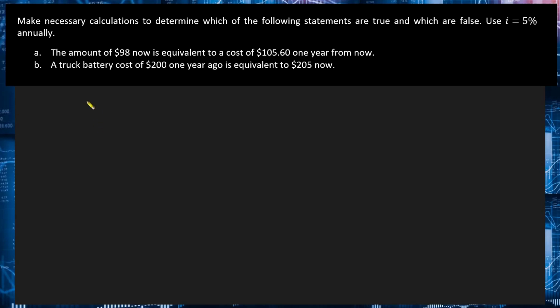So for the first situation, the total amount accrued will be equal to the initial amount of money. So yan yung $98 plus interest. After 1 year, yung interest will be equal to 0.05 or 5% ng 98. Therefore, the total amount accrued will be equal to the initial amount of money plus interest, which is equal to $102.9. So as we can see, this is not equal to 105.6. Therefore, the statement is false.